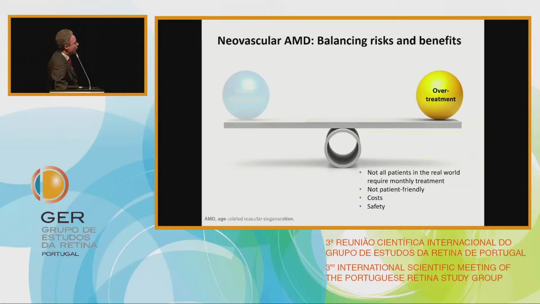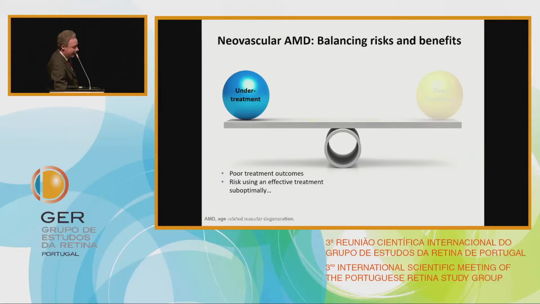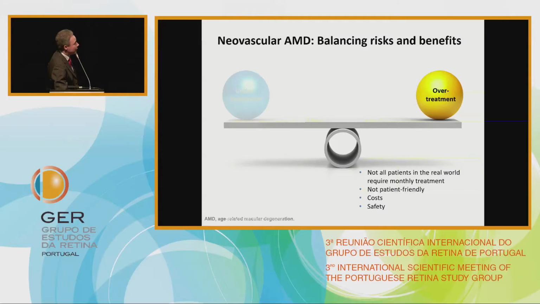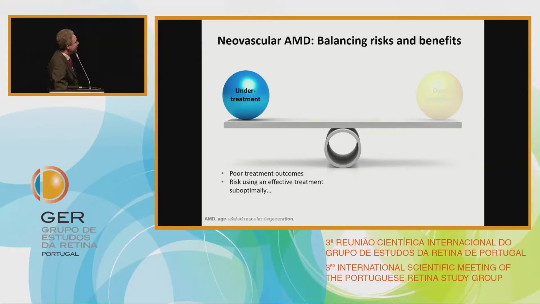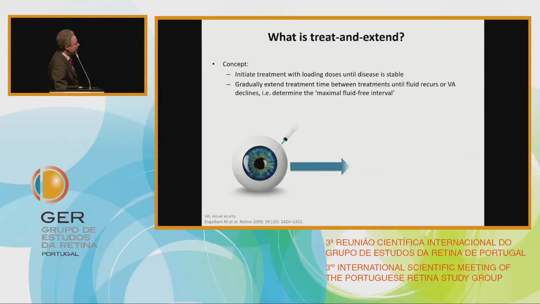So in summary, what do we have to do? We have to avoid, obviously, over-treatment, which could happen, for example, if you follow the fixed treatment regimen. But we also have to avoid under-treatment, as our studies show us. The treat and extend, as I showed you in the literature and as I have proved in my experience, could be a good compromise to obtain a better result for our patient and for the organization of our center.